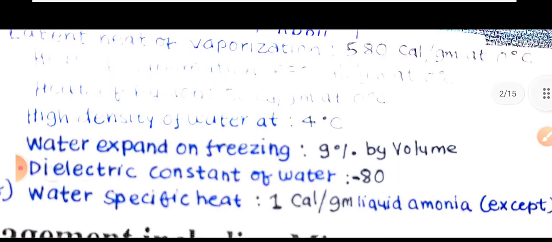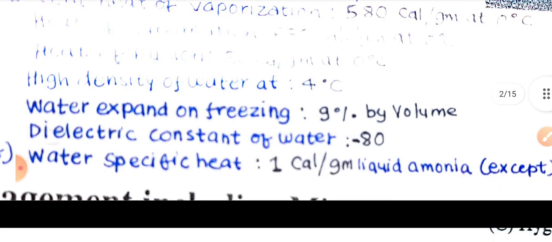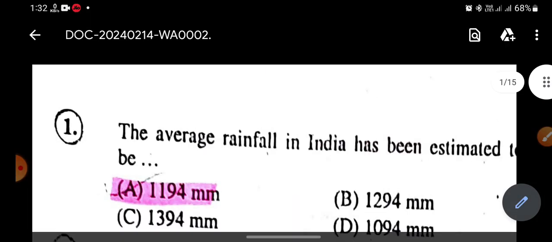The latent heat of vaporization is 580 calorie per gram at 0 degree Celsius. Heat of sublimation is 680 calorie per gram at 0 degree Celsius. Heat of fusion is 80 calorie per gram at 0 degree Celsius. Water has its highest density at 4 degree Celsius. Water expands on freezing by 9% by volume. Dielectric constant for water is 80. Water specific heat is 1 calorie per gram, but it is highest, but in liquid ammonia it is 1.03 calorie per gram.